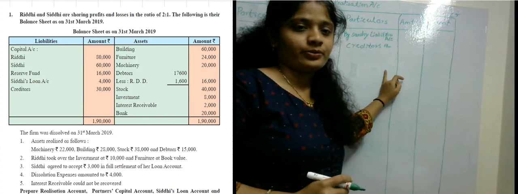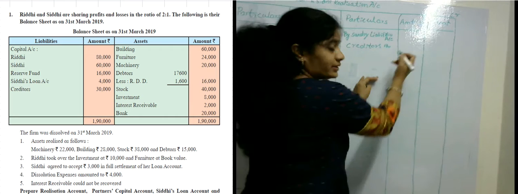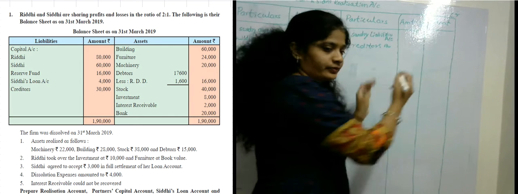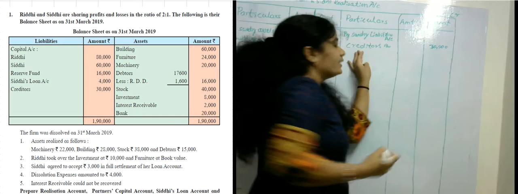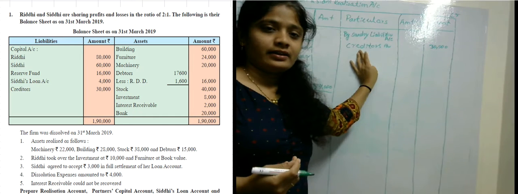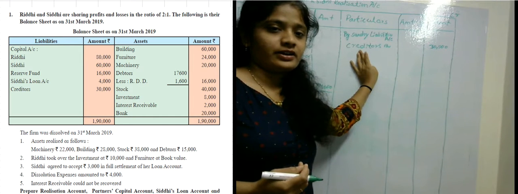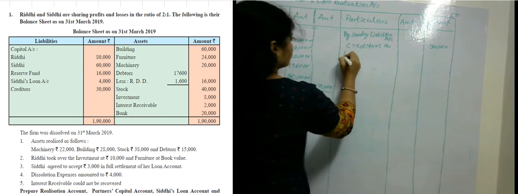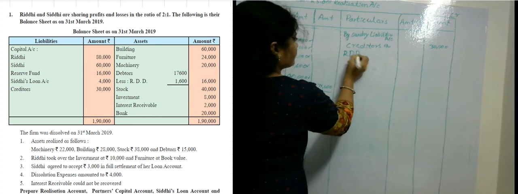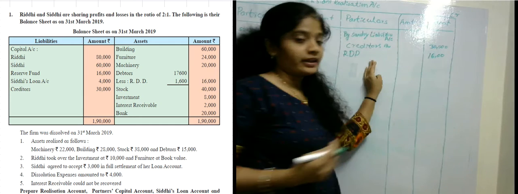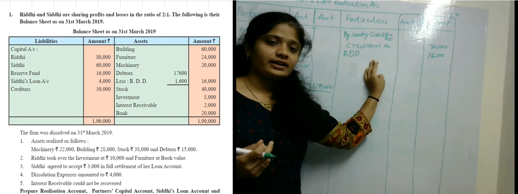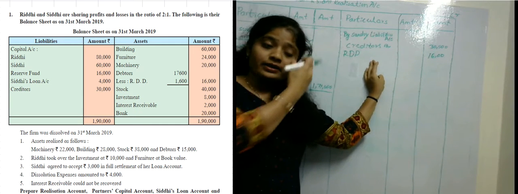The next amount is RDD, amount 1,600 rupees. Next entry, after the RDD, is by bank account.